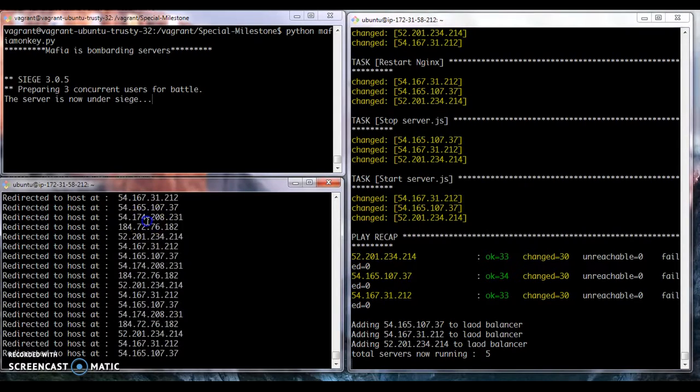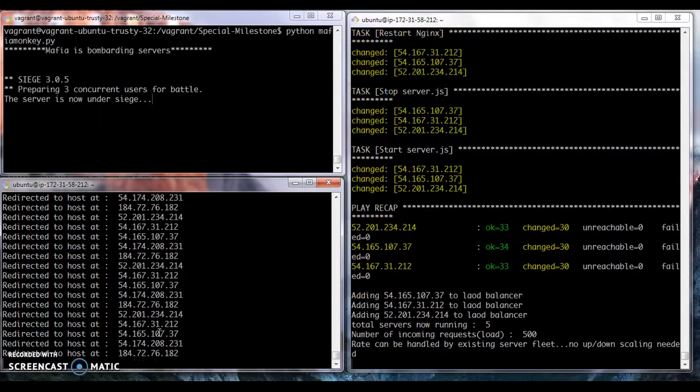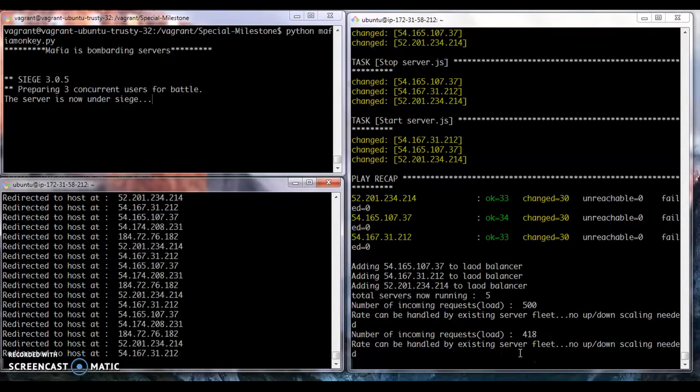As you can see, all the requests are being distributed to all the five servers. Since the load is high, the new server fleet can handle the same requests, and so there is no fluctuation here. No upscaling or downscaling is needed.